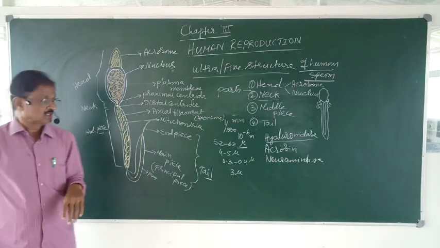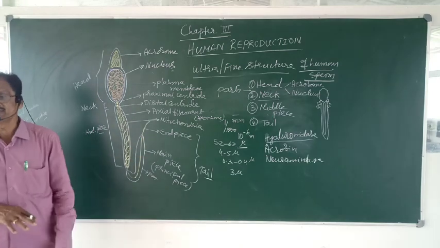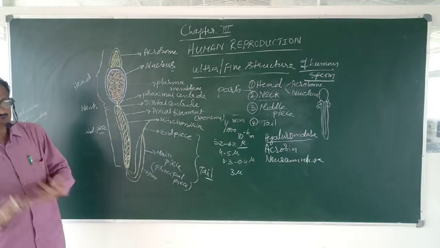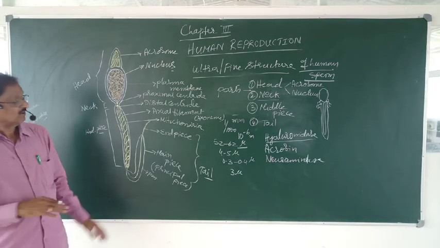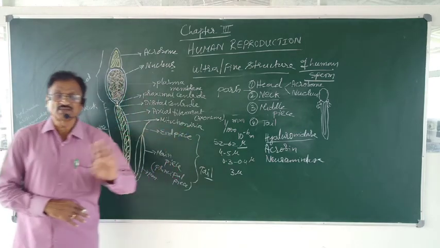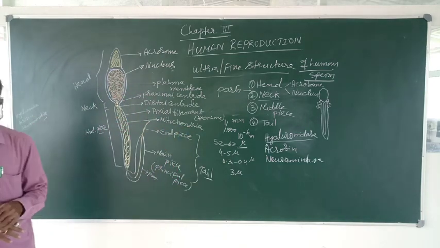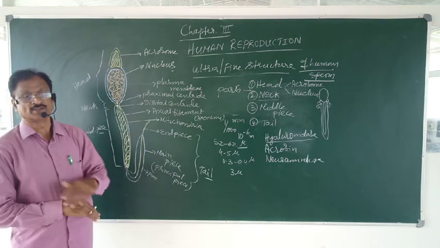The tail by its lashing movement, lashing movement in the sense of moving the tail side to side. So, by the lateral undulations, which are even called lashing movement, the sperm keeps on moving.